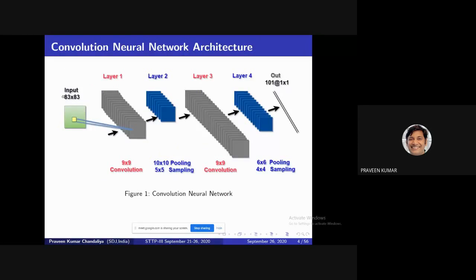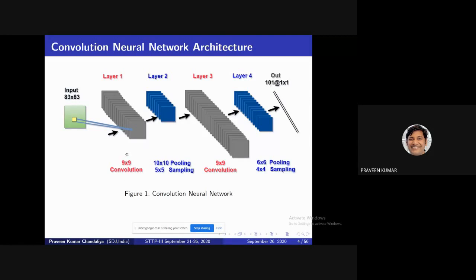Then this one is the simple architecture of CNN. Our input is 83 cross 83. Then layer 1 is a convolution layer. Layer 2 is a pooling layer. Layer 3 is again a convolution layer. Layer 4 is again a pooling layer. Then the last layer is the fully connected layer. 101 is the number of classes.